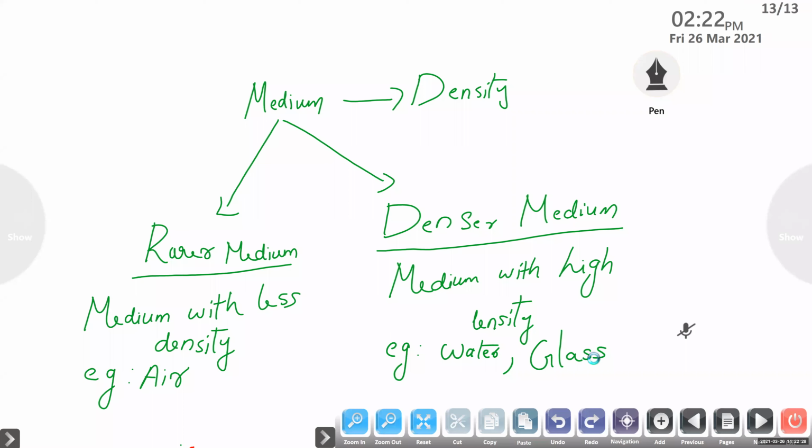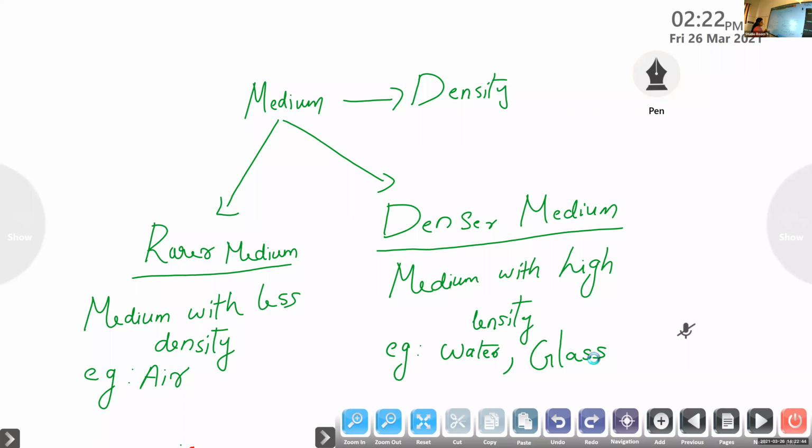Meghna, can you say one example for the denser medium? Water. One more example. Okay, very good. Water and glass are examples for the denser medium.